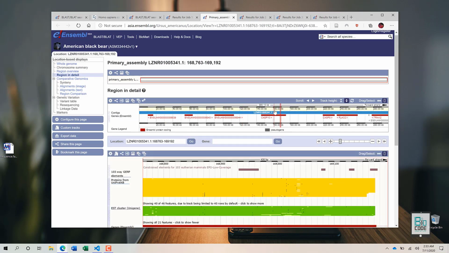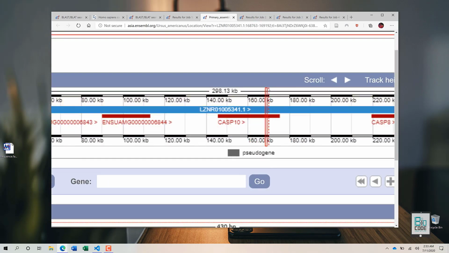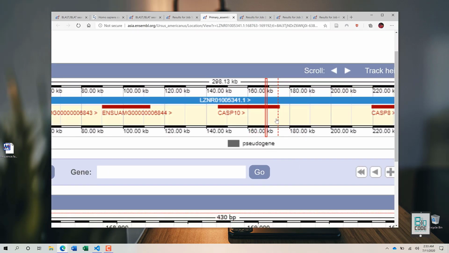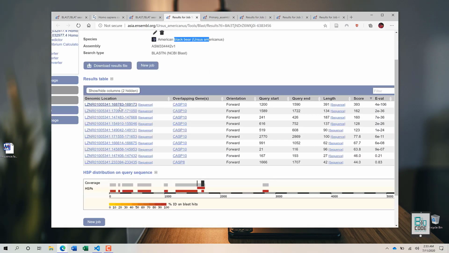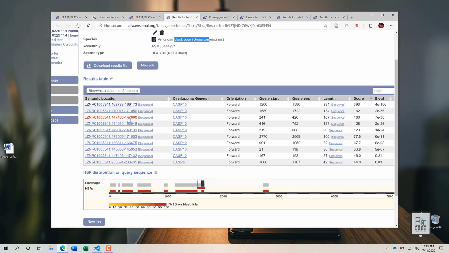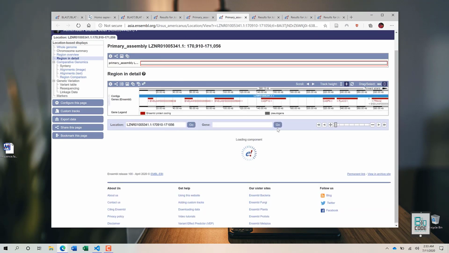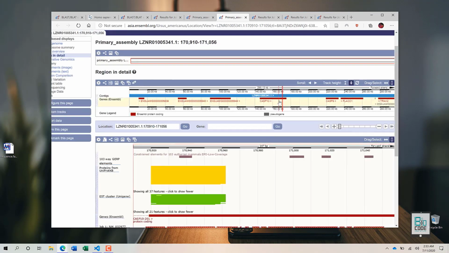As you can see, this red line is saying that the alignment we clicked on is present over here, so it is within the region of Cas10. If we click on some other region, we will see it represented in a different region, but in the same context, and it should be within Cas10 as well. There we go, as you can see.